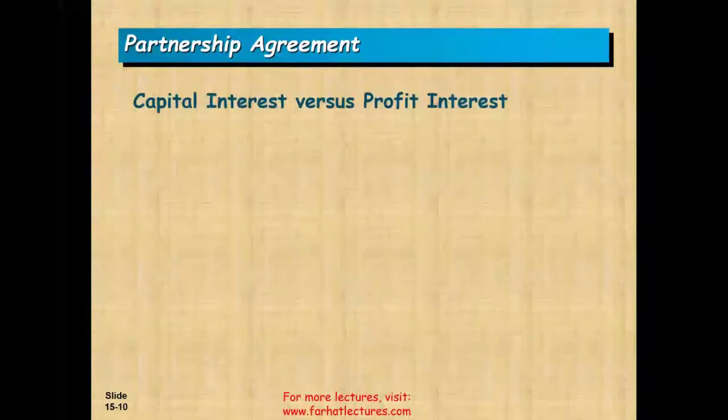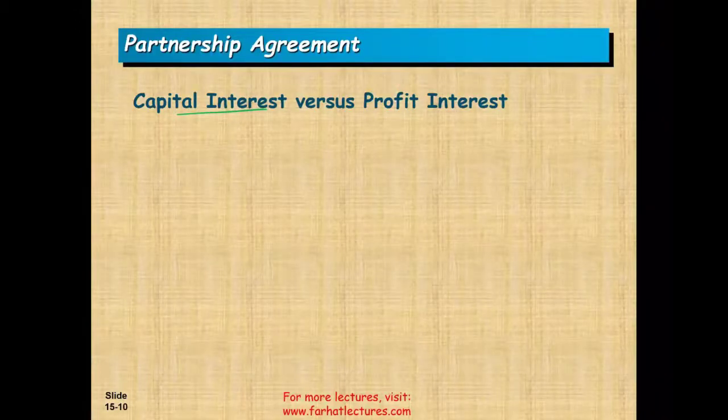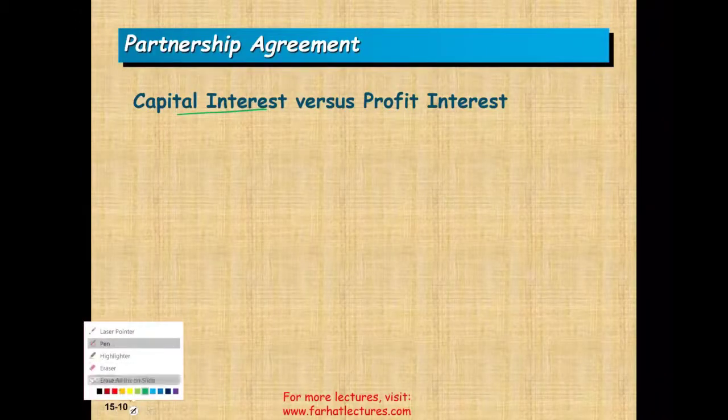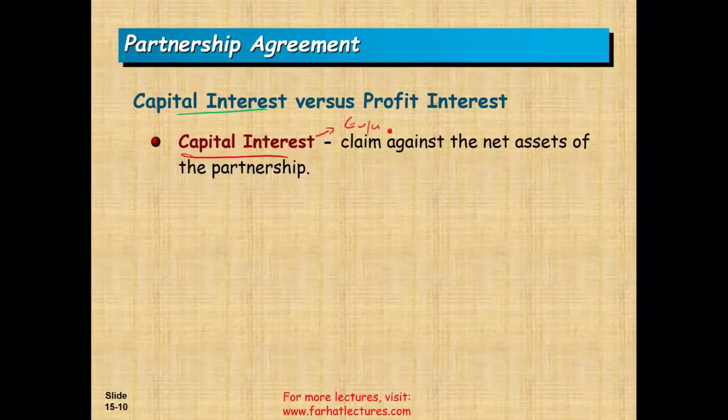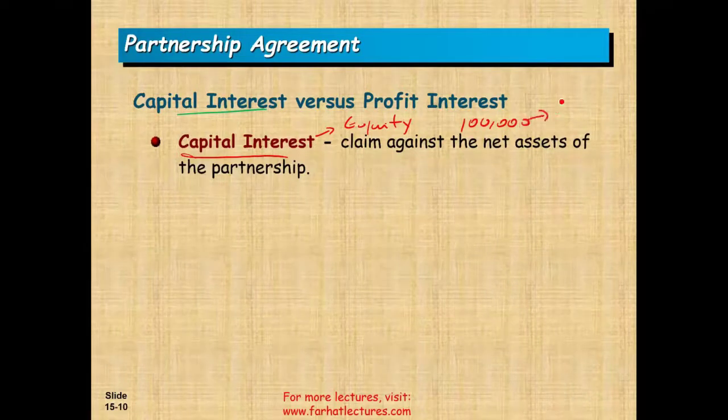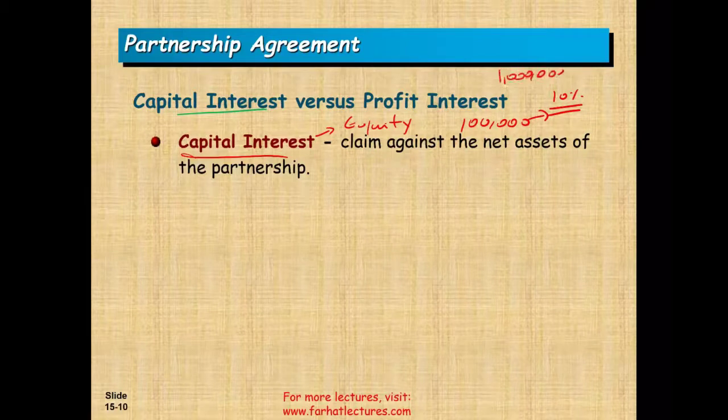We need to differentiate between capital interest in a partnership versus a profit interest. Okay, so what is the capital interest? It's basically your capital account. What is your capital account? It's your equity. So capital interest is the claim against the net asset, which is basically your equity. Okay, this is what capital interest is. So your equity could be $100,000, which could be representing 10% of the company. So if the total equity is $1 million, if all capital is $1 million and you own 100,000 of that capital, then you are a 10% owner.